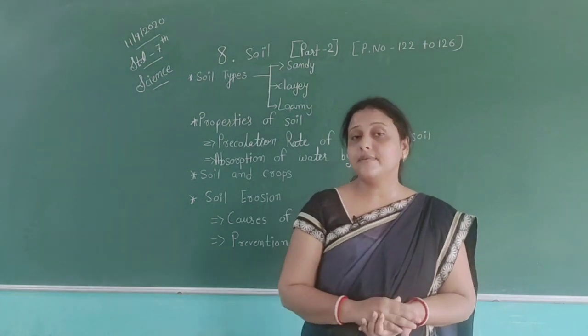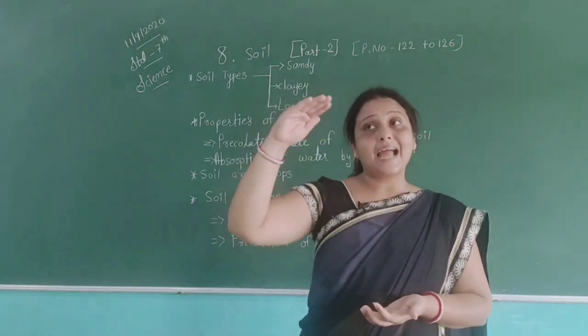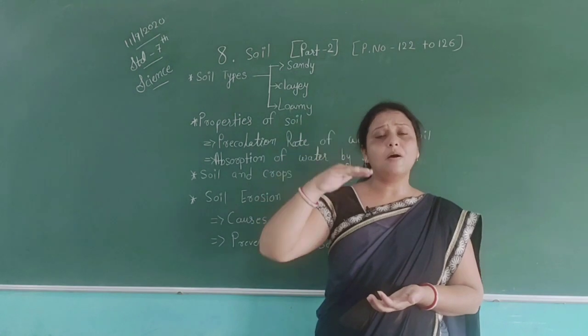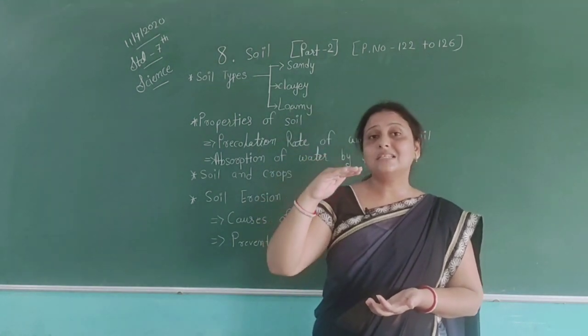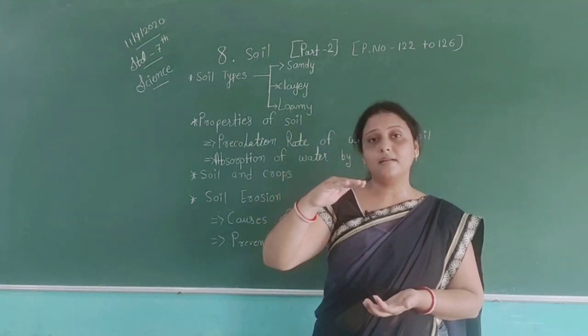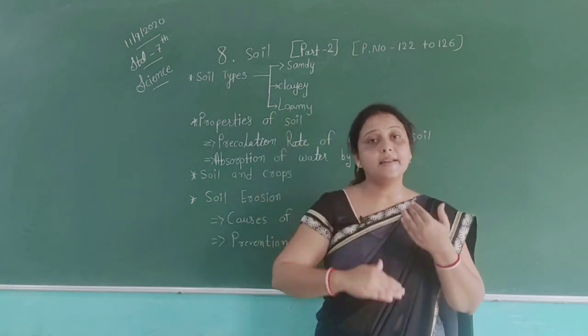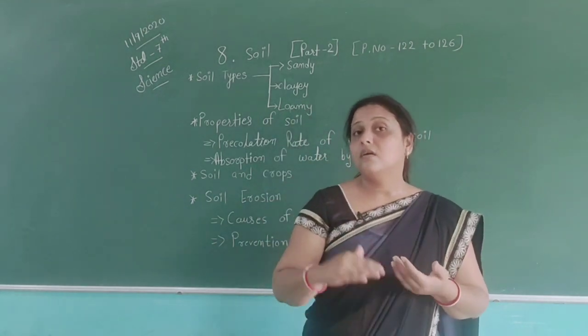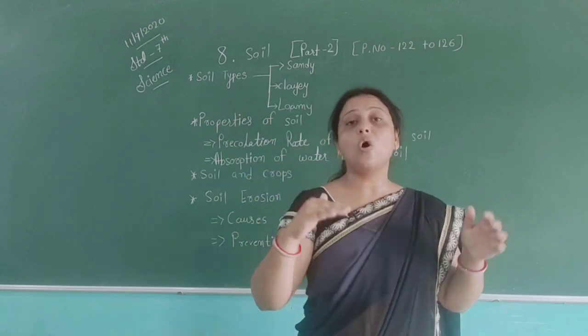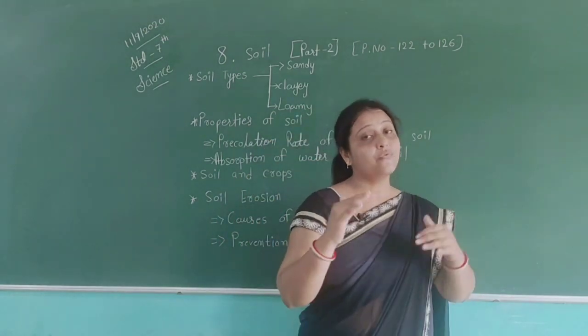In our last session we have discussed the soil. The soil has three layers: top layer, middle layer and last layer, which are divided in three, down to the parent rock. We have also drawn the diagram for the layers.